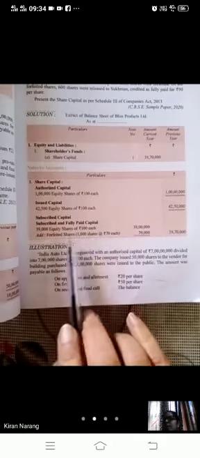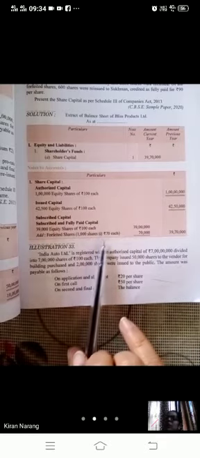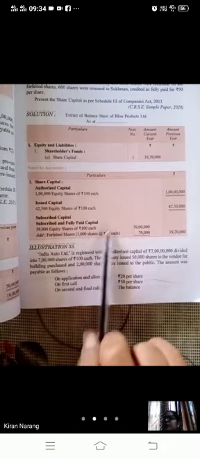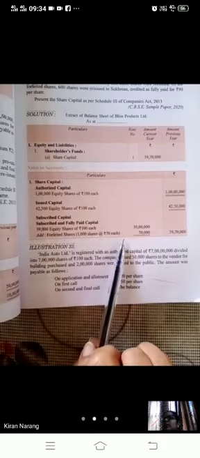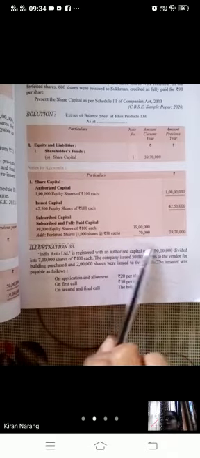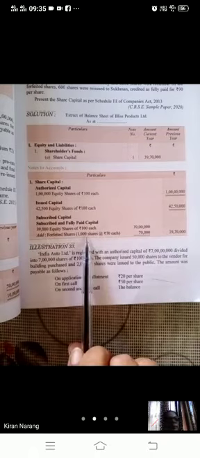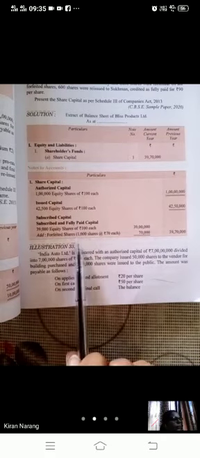And we will add, if they have not paid the final call of rupees 30, so whatever we have paid, they have paid 70. What they have paid 70,000 shares at the rate 70 each. 70,000 we have already received. We will add the share forfeiture in subscribed share capital. So the total becomes 39,70,000.